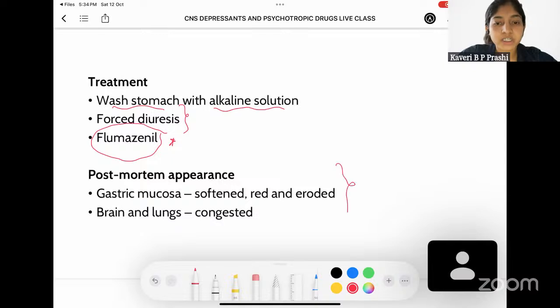Coming to the post-mortem appearance, congestion would be the major feature. Coming to the gastric mucosa, it is going to be very soft, red and eroded. And coming to other internal organs, the major ones being the brain and lungs, will also show features of congestion.